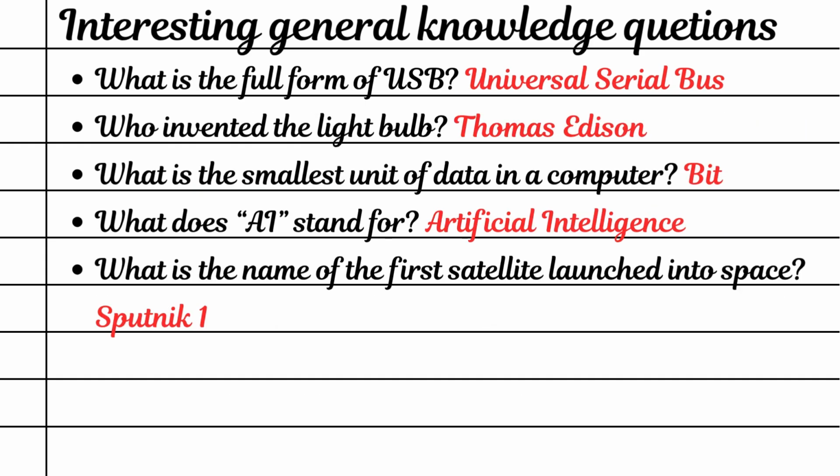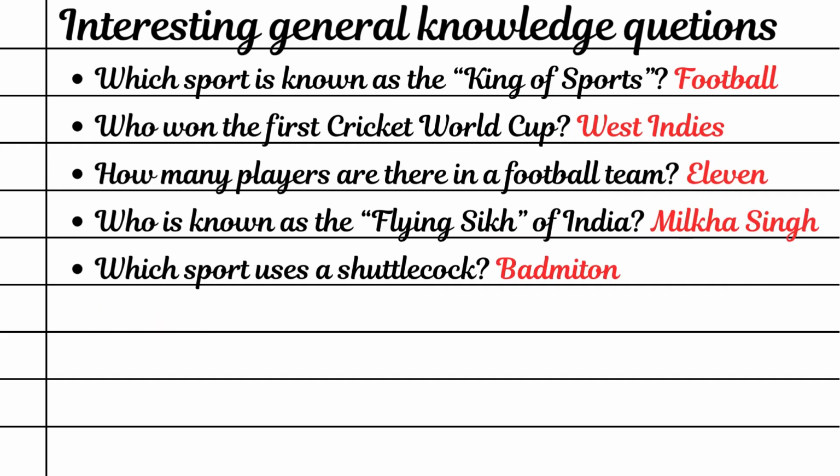Universal Serial Bus. Who invented the light bulb? Thomas Edison. What is the smallest unit of data in a computer? Bit. What does AI stand for? Artificial intelligence. What is the name of the first satellite launched into space? Sputnik 1. Which sport is known as the king of sports? Football. Who won the first Cricket World Cup? West Indies.